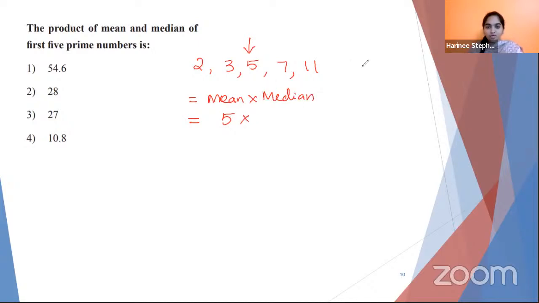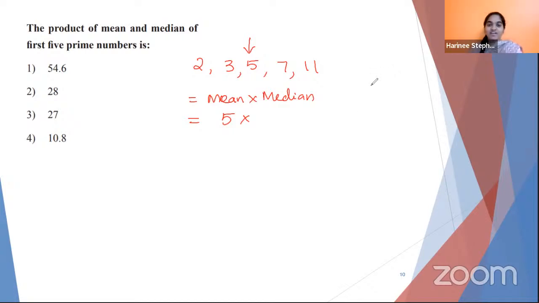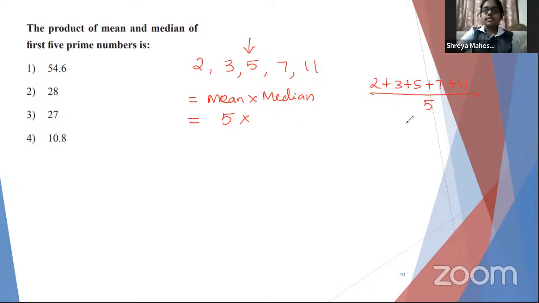What about the mean? How do you find the mean? Mean is nothing but the average, otherwise called the arithmetic mean. So you can add all the 5 numbers and divide by the total number of observations: 2 plus 3 plus 5 plus 7 plus 11 divided by 5. Check out how much you're getting. 5.6.